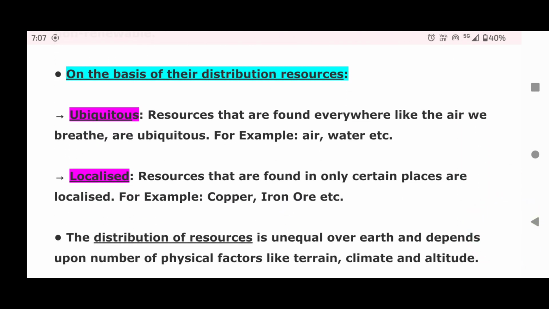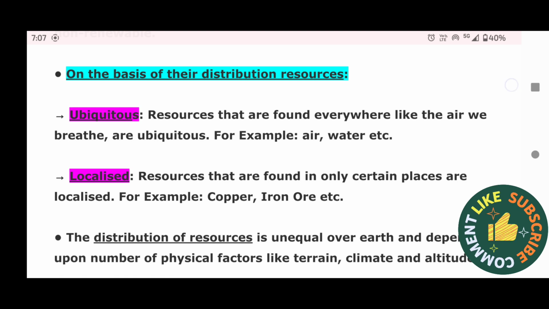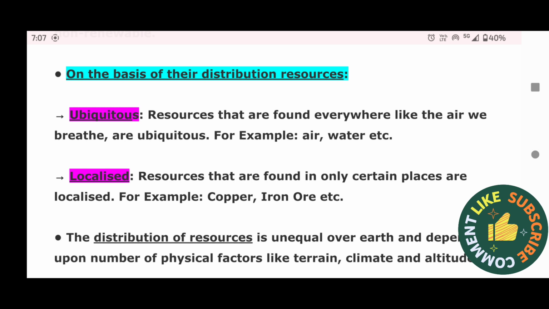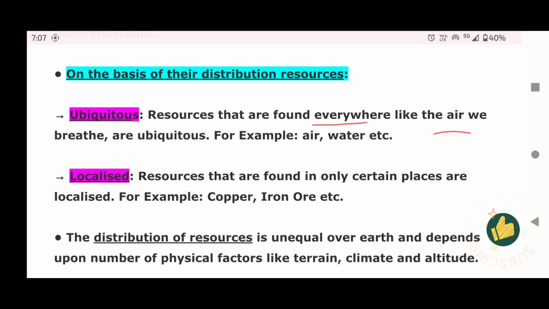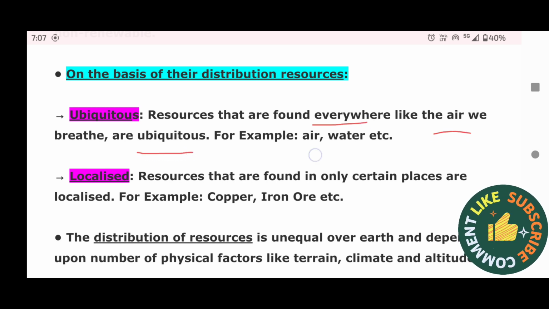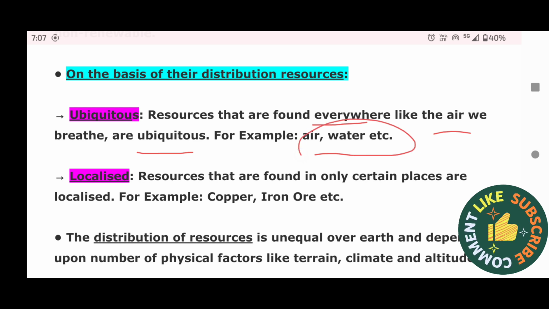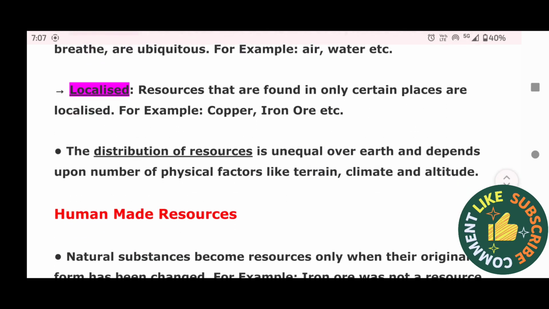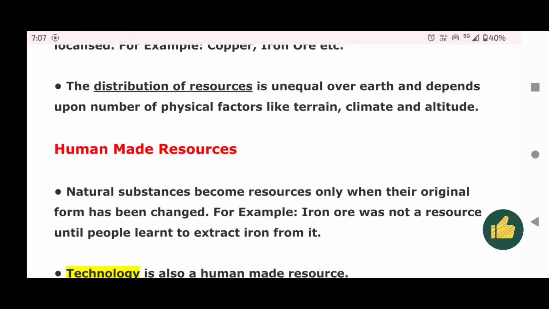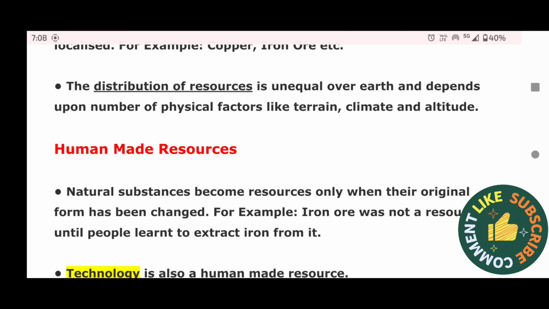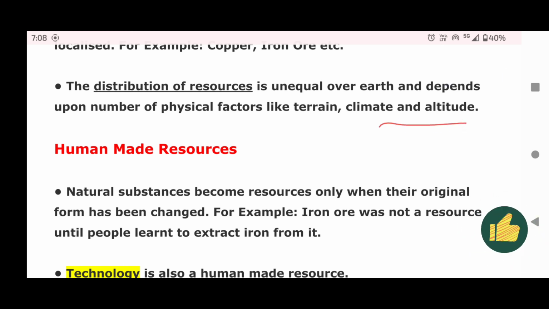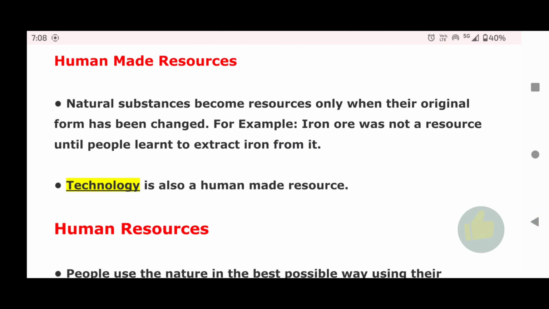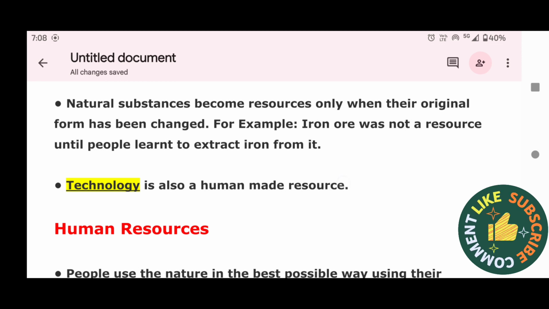On the basis of their distribution, the resources can be categorized into two types, ubiquitous and localized. Ubiquitous resources are those that are found everywhere, like the air we breathe. For example, air, water, etc. Localized resources are those found in only certain places. For example, copper, iron ore, etc. The distribution of resources is unequal over Earth and depends upon a number of physical factors like terrain, climate, and altitude.